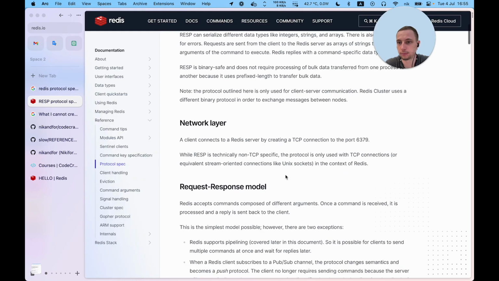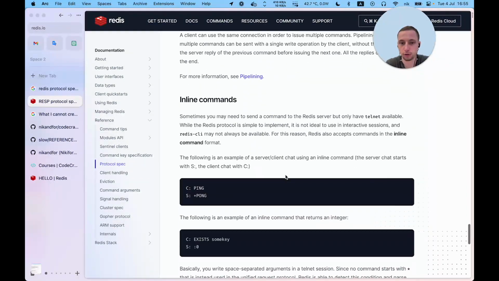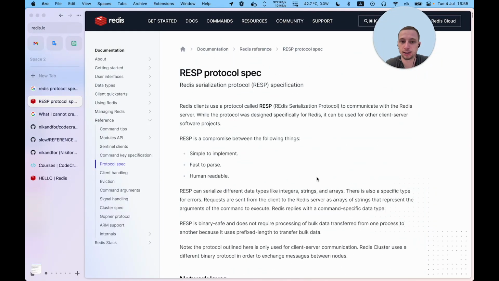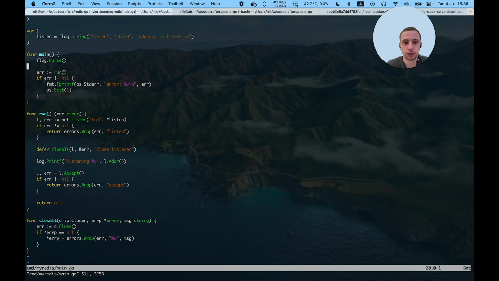Here's a pretty short document. Specification is usually the most complete and precise source of information, so I highly recommend it. Okay, here's the code for the first stage. It's very simple. We are listening for an address, accepting connection, and exit. Now we want to add response to a simple command ping, and we won't even parse our command.